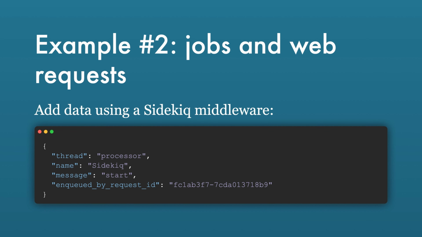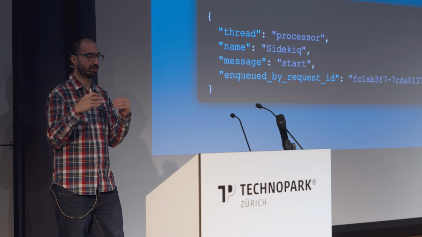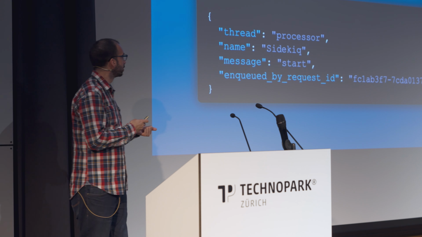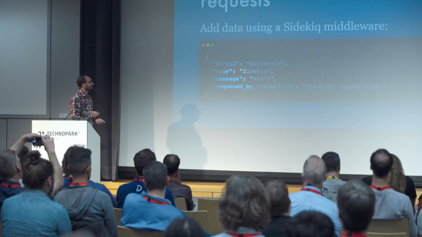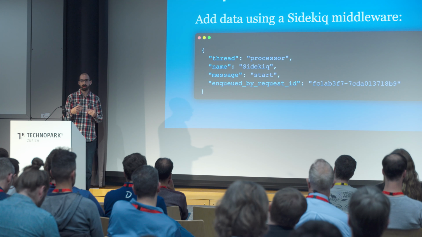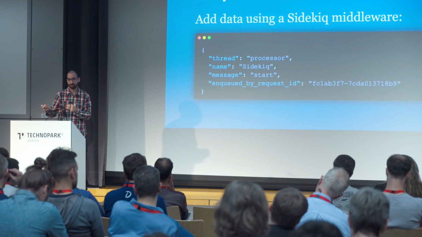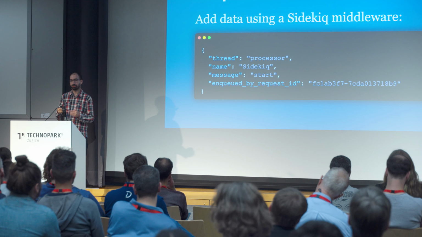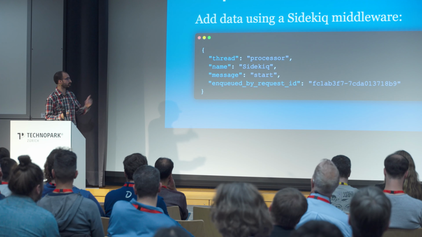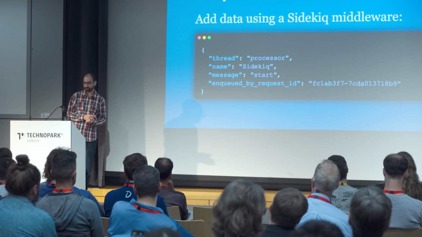A second example is how to correlate jobs and web requests. Sidekiq has the concept of middlewares, where you can add metadata to jobs when they are enqueued. So what we can do is add an enqueued-by request ID, a UID, to the job when it's enqueued automatically, so that whenever a job is executed, it will output this request ID and you can trace exactly where the job came from.